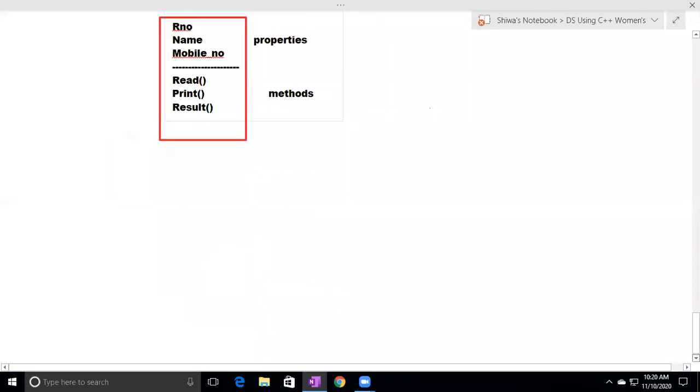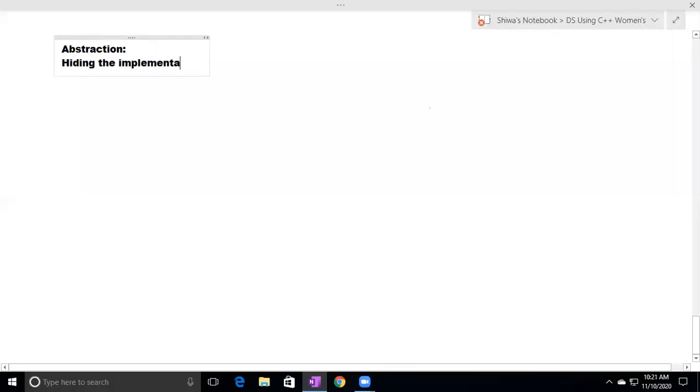Now see about abstraction. So what is abstraction? Abstraction means, very simply, hiding the implementation details and providing essential details.